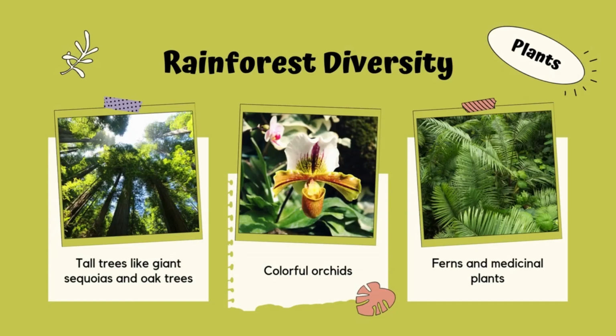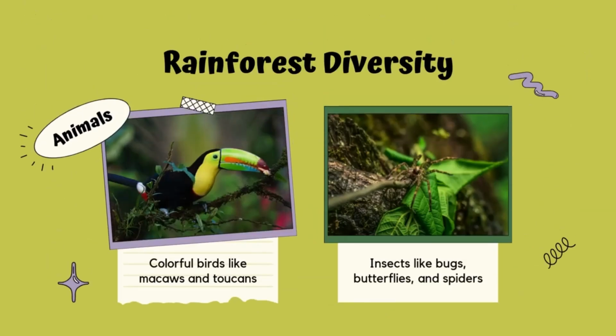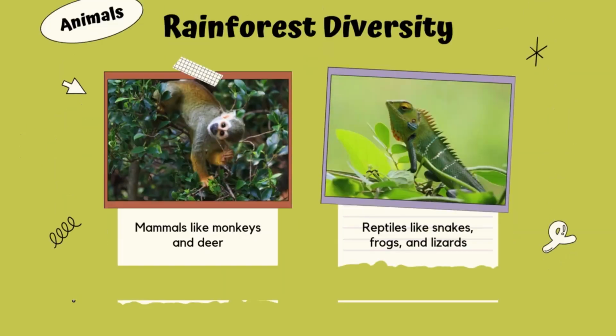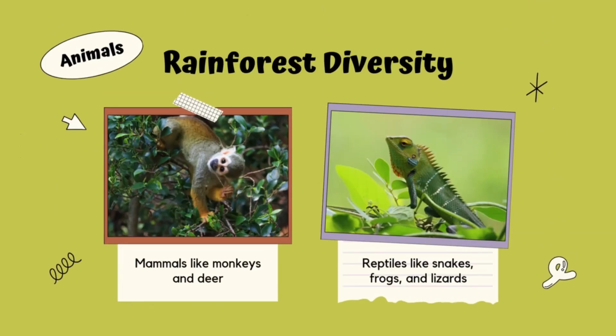Rainforest diversity. Plants: tall trees like giant sequoias and oak trees, colorful orchids, ferns and medicinal plants. Animals: colorful birds like macaws and toucans, insects like bugs, butterflies, and spiders, mammals like monkeys and deer, and reptiles like snakes, frogs, and lizards.